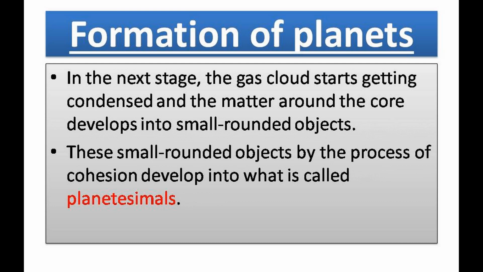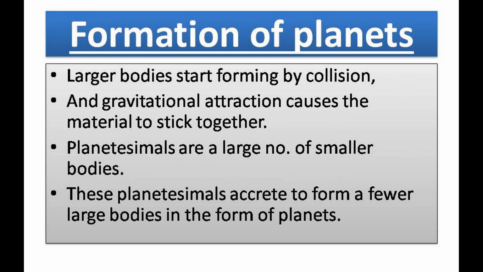In the next stage, the gas cloud starts getting condensed, and the matter around the core develops into small rounded objects. These small rounded objects, by the process of cohesion, develop into what is called planetesimals.